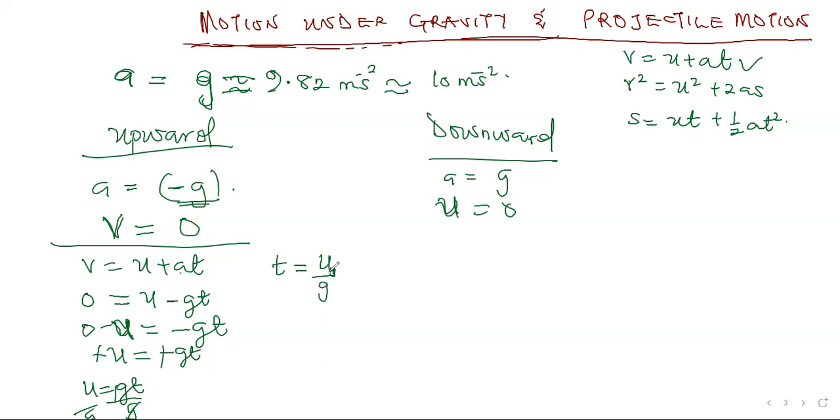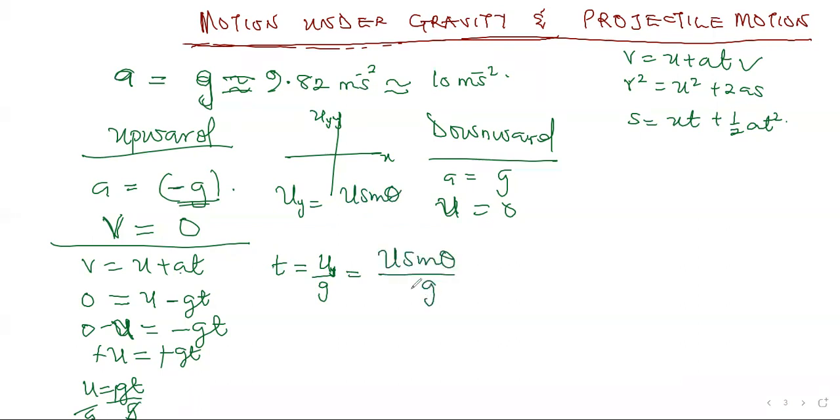But this U here is U of an object moving Uy, that's an object moving on the y-axis, that's upward. If you have a graph like this, this is always your y-axis, this is your x-axis. So when an object is moving, we call this one U subscript y. So therefore, our Uy, let's note that, is always equal to U sine theta. All right. So I will change this one to U sine theta over G.